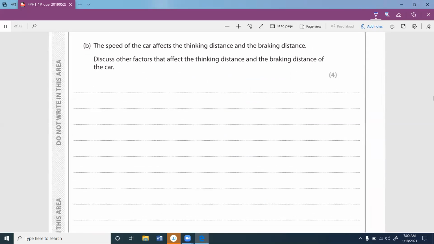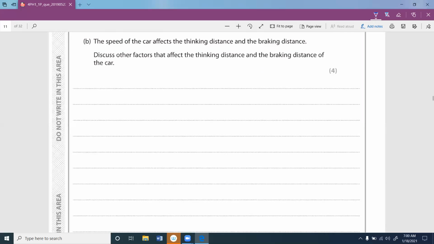Did they mention the speed of the car affects the thinking distance and braking distance? Discuss the other factors that can affect the thinking distance and the braking distance of the car. If you take thinking distance, what are the factors? So you can say the mental condition. Mental condition can be considered for the thinking distance.